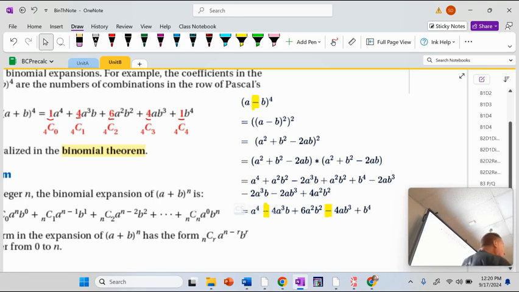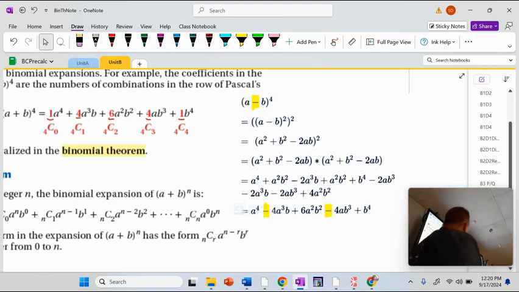This is long. This is annoying. Anytime you get to the 4th, 5th, 6th power, you don't want to be multiplying these binomials out by hand. No one does. And notice in this one for a minus b to the fourth, your b is a negative. Notice these terms alternate in signs. You'll see that happen when we actually apply this rule.